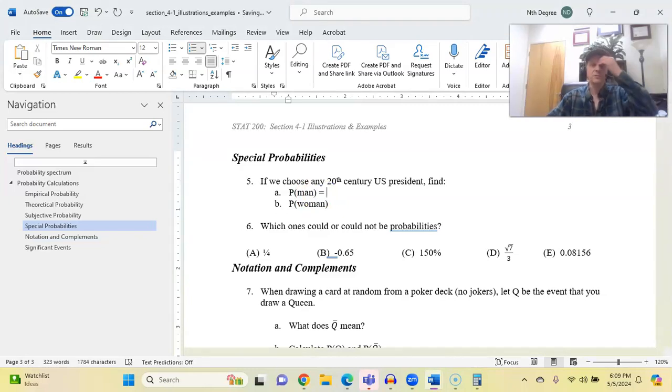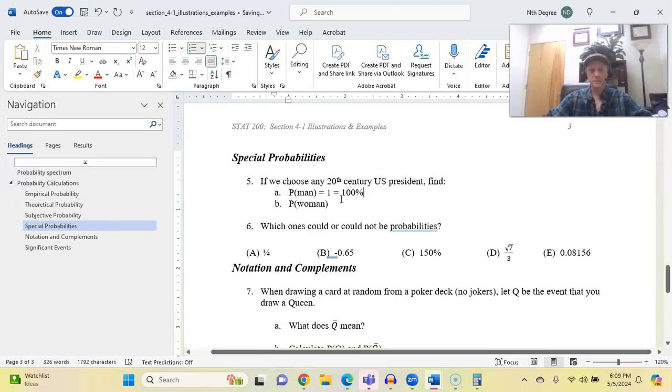Well, I think you probably know from history class that so far, all of the U.S. presidents have been men. And that was certainly true in the 20th century. So that is a certain conclusion. The probability will be 1 or 100%. What is the probability that a 20th century president chosen at random will be a woman? Well, unfortunately, none of them were women, so that probability would be 0. Okay, so that's what those special endpoints mean. A probability can be 1 if it's foregone, or 0 if it's impossible.